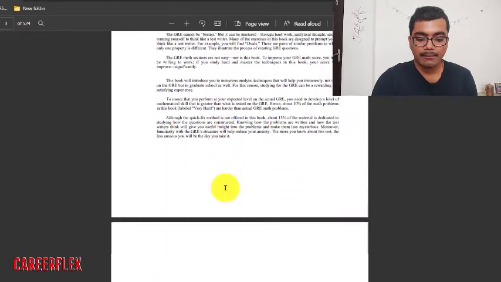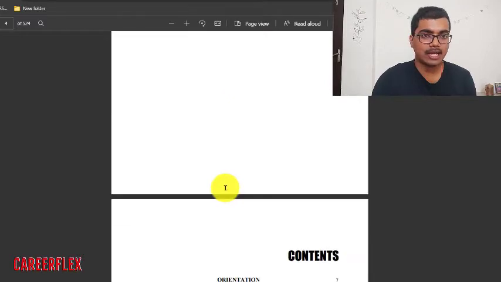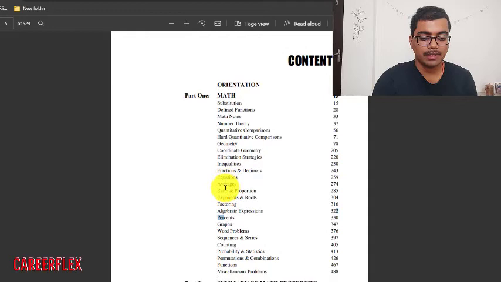The Nova book is like a diagnostic test for you, because it has very good problems. Their tips and tricks are used very much by all the students. For example, if you want to prepare percentage, let's go to page number 330.